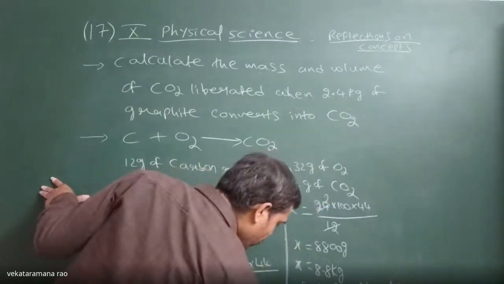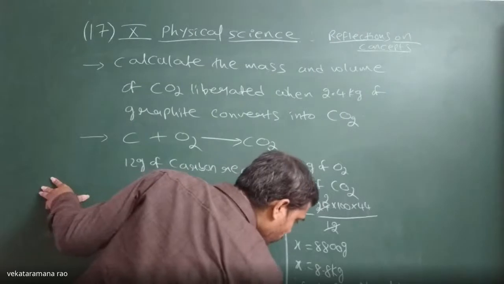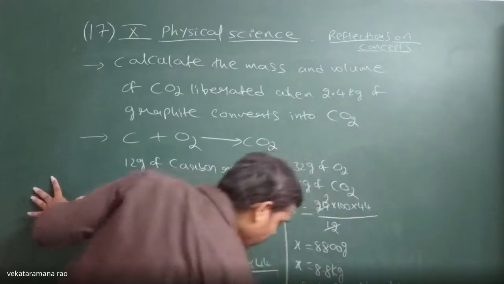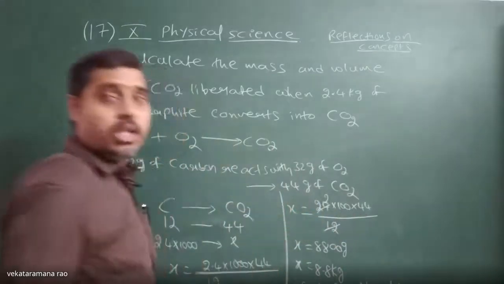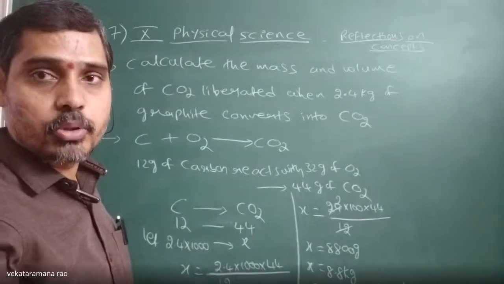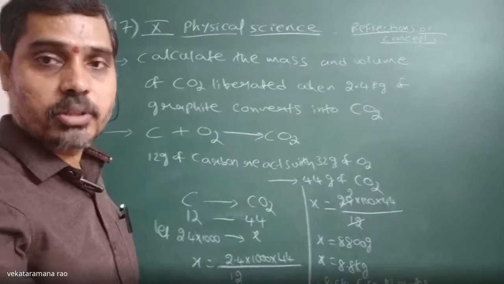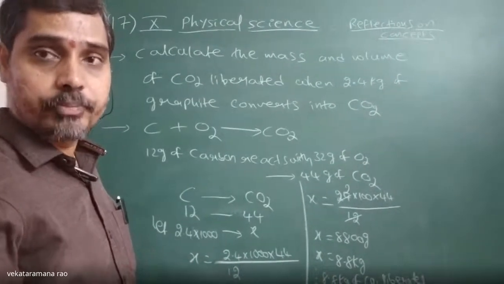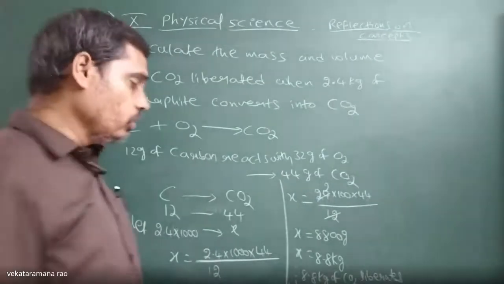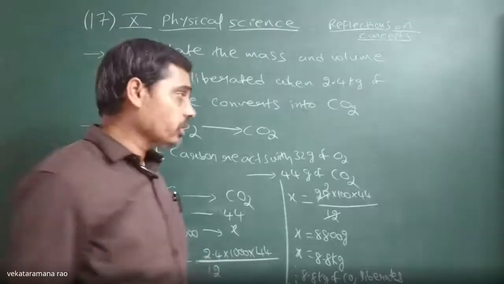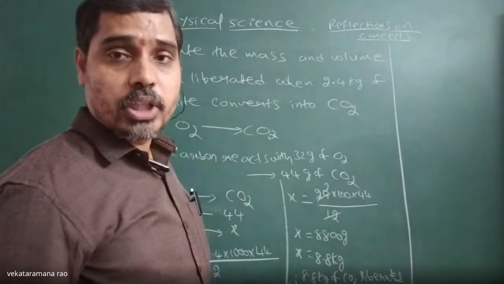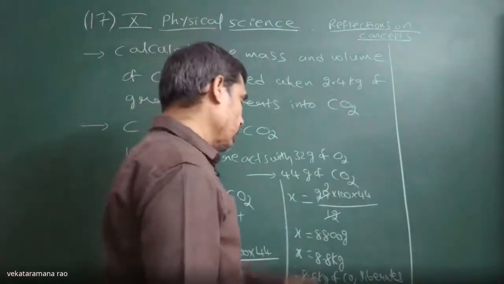when 2.4 kg of graphite converts into carbon dioxide. So like that we can tell. Next, we have to find the volume. How to find the volume? Now let us convert this 8.8 kg.